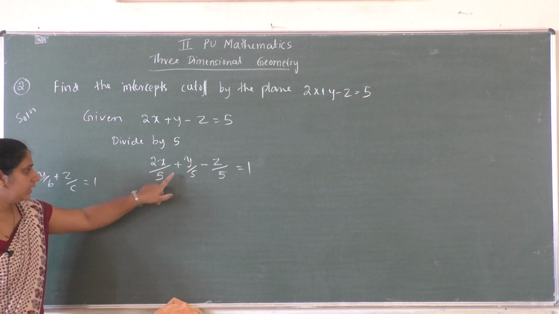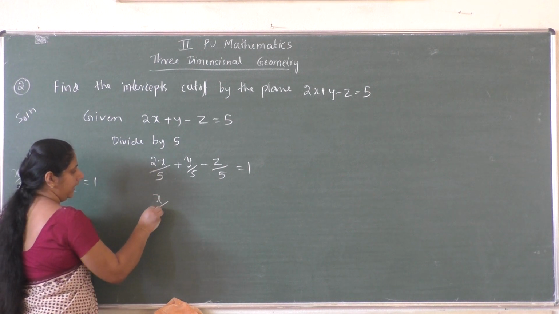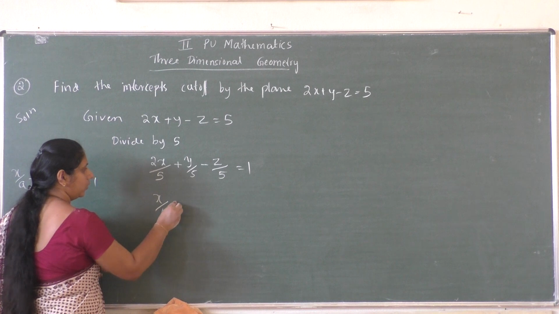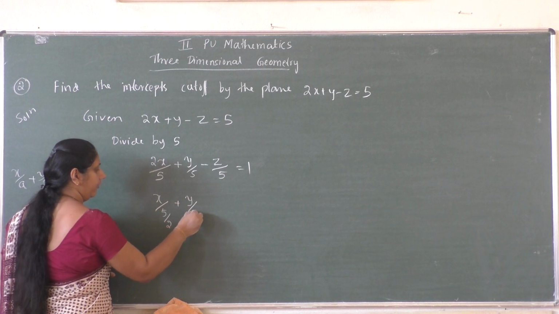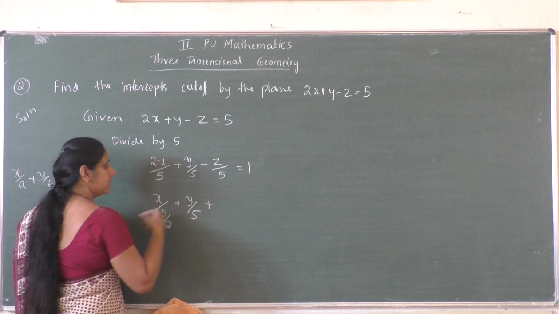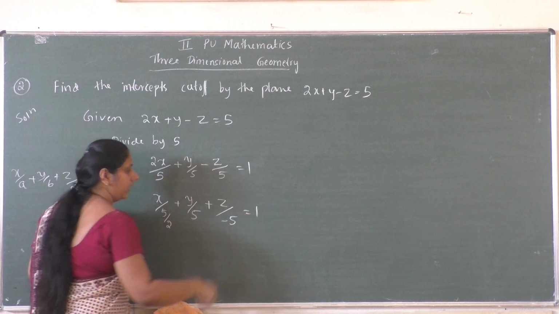Now write this in the form x by (5 by 2) plus y by 5. Here we have a minus term, so you can write this as z by minus 5 equal to 1.